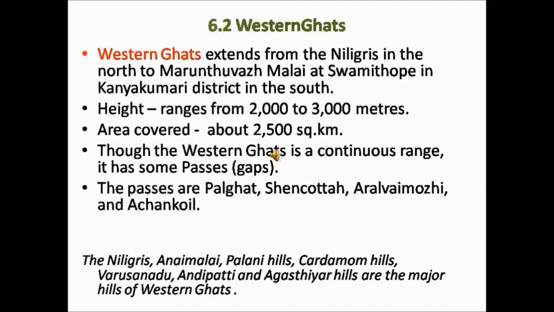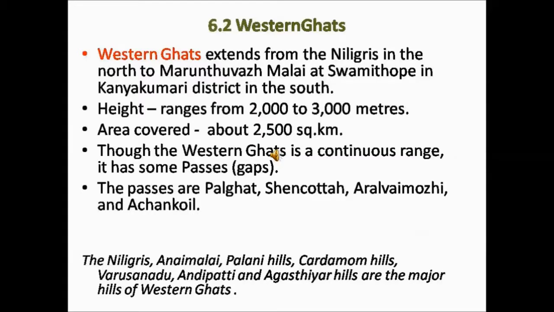Western Ghats. The Western Ghats in Tamil Nadu extend from the Nilgiris in the north to Marunduvalu Malai at Swamitop in Kanyakumari district in the south. The height of these hills ranges from 2000 to 3000 meters. The area covered by Western Ghats in Tamil Nadu is about 2500 square kilometers.